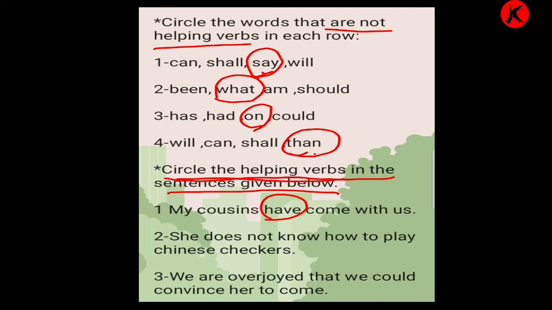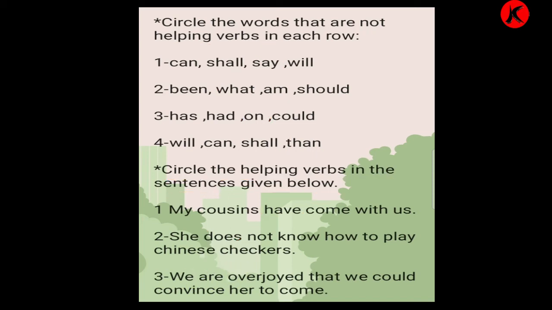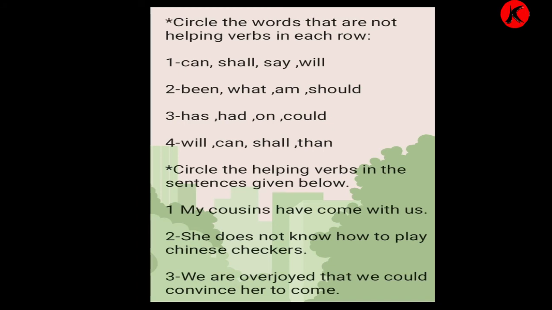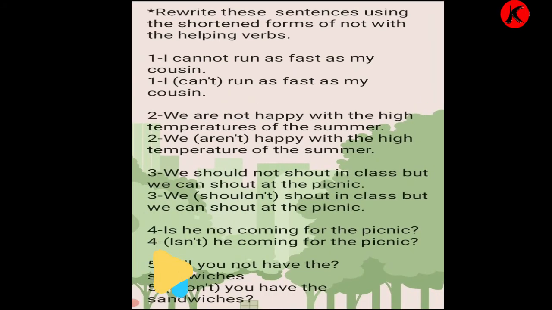So have is a helping verb. She does not know how to play Chinese checkers. So does is a helping verb. We are overjoyed that we could convince her to come. So are is a helping verb. So dear children, I hope you have understood this exercise. We'll go to the next exercise.